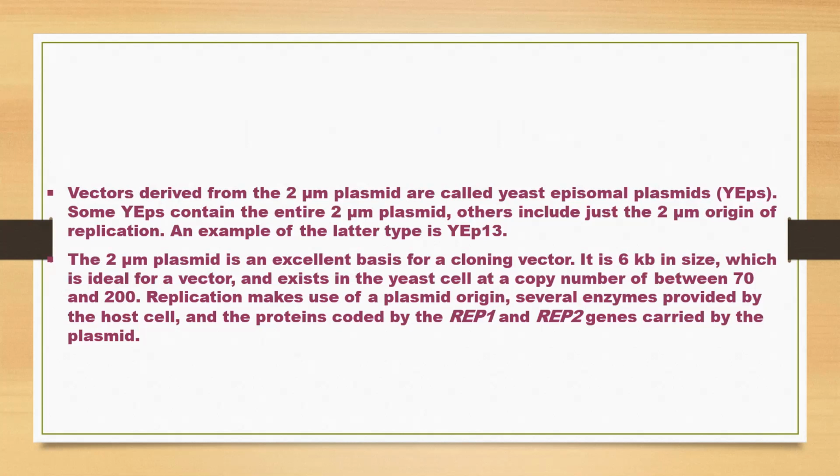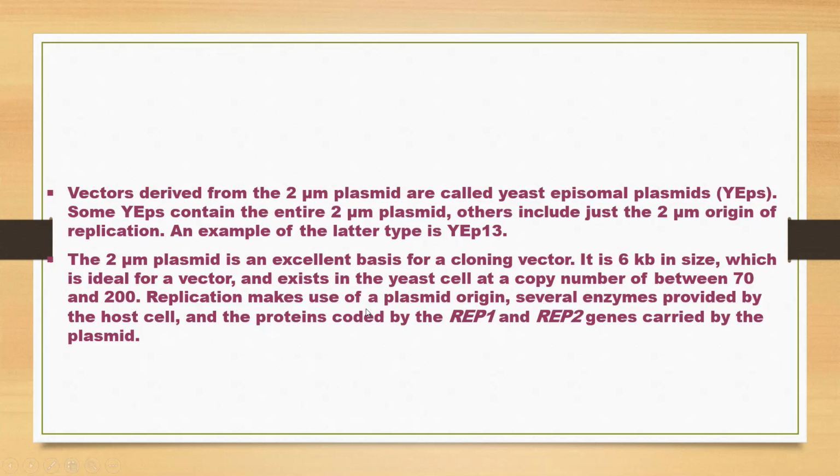Vectors derived from the 2 micrometer plasmid are called yeast episomal plasmids. Some episomal plasmids contain the entire 2 micrometer plasmid, and others include just the 2 micrometer origin of replication. That is an excellent base for a cloning vector. It is 6 kb in size, which is ideal for a vector existing in yeast cells at a copy number of between 70 and 200.